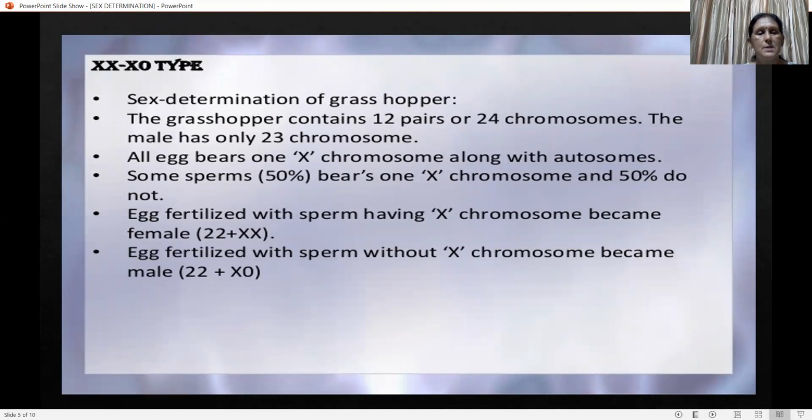The first type of sex determination is found in grasshopper, that is the XX-XO type.